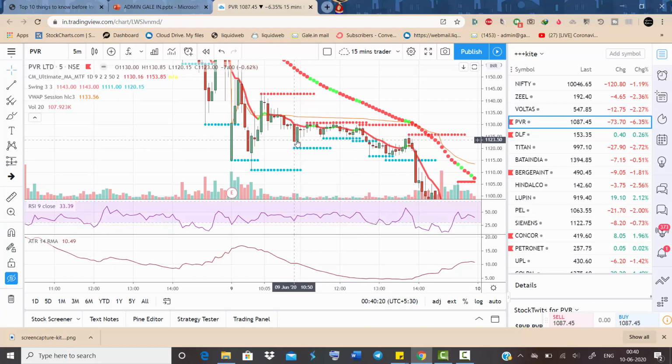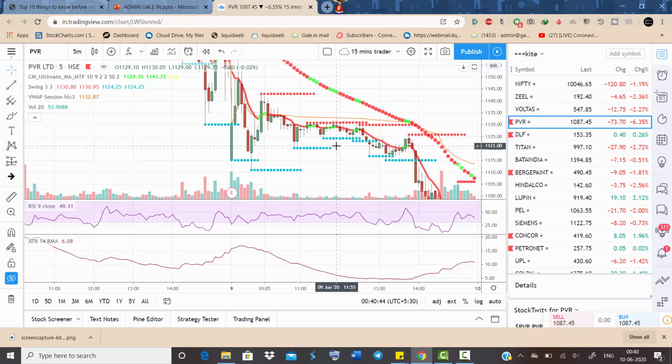What happens is we switch to, you can see the swing highs, 1130.80. We switch to 1131.3. You can see we were booked out at this point. You can see the highs 1130.05.